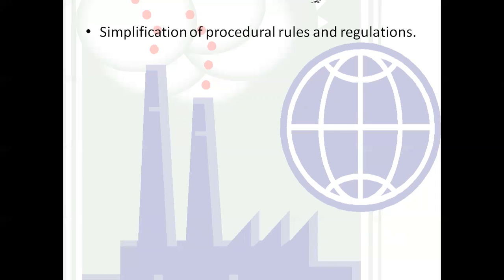So there has to be simplification or specification, so we can understand exactly what the rules are and what the method is to start a business.